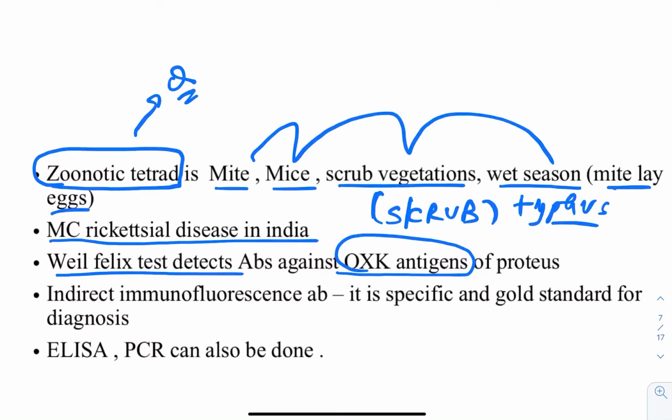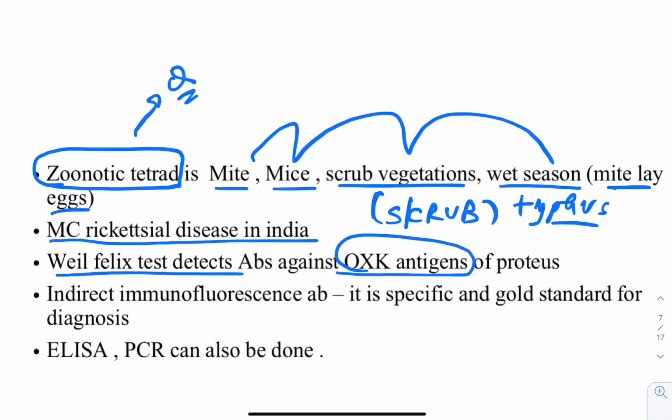Okay, so the Paul-Bunnell test is a test which you do for that, and remember here itself that the test which you do for Mycoplasma pneumoniae is the cold agglutination test. That is also termed a type of heterophile agglutination test. Okay, so in total you remember 3 heterophile agglutination tests. One is Weil-Felix, one is Paul-Bunnell, and one is cold agglutination test, and they might be asked